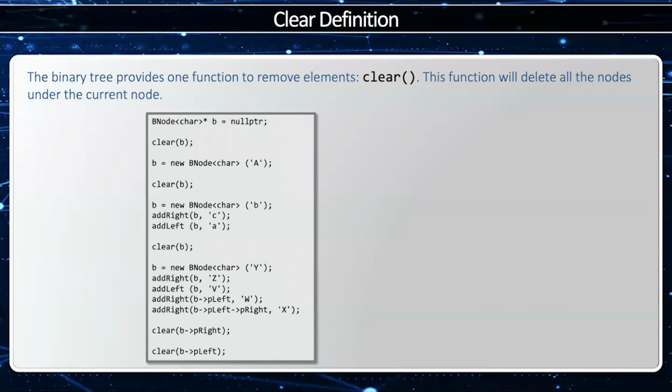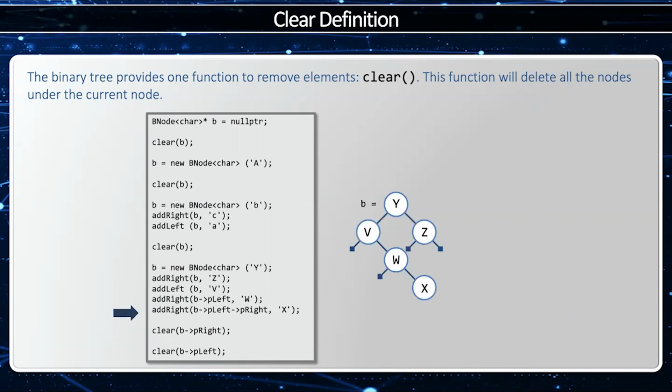To demonstrate how clear works, we'll start with an empty binary tree. When we call clear, nothing's going to happen. Now I'm going to allocate a single node, and when I say clear, it'll delete the single node. Now I'm going to allocate 3 nodes, and when I say clear, it will remove all 3 nodes.